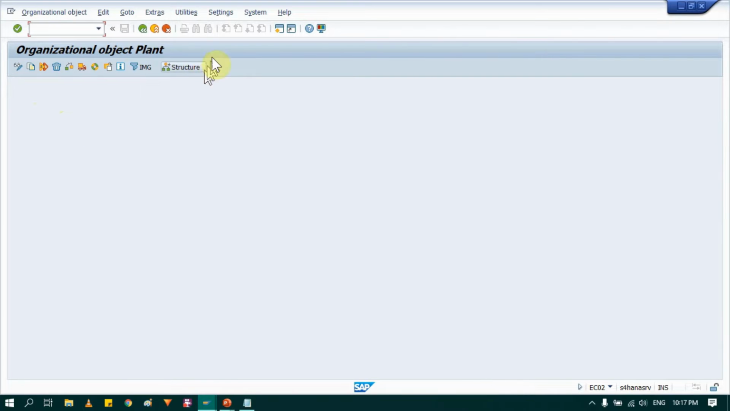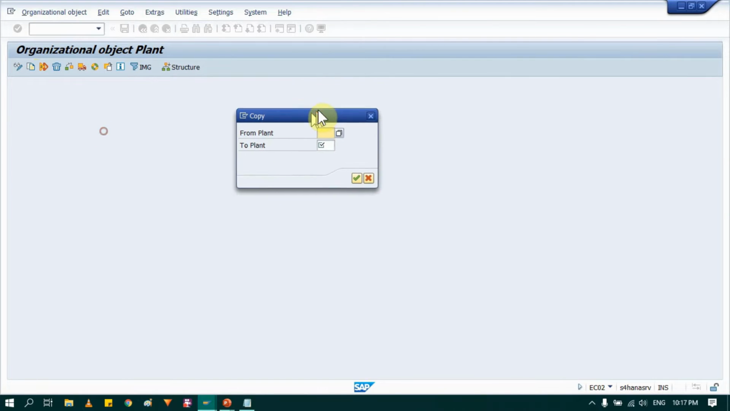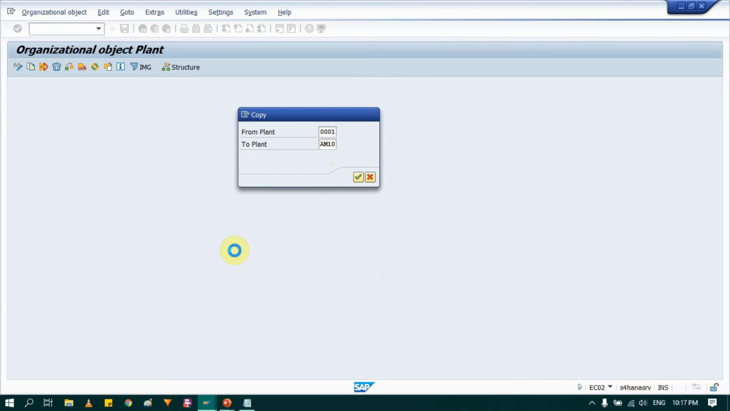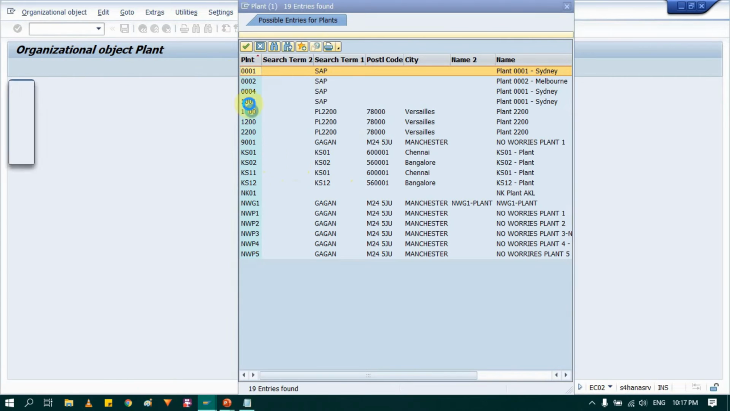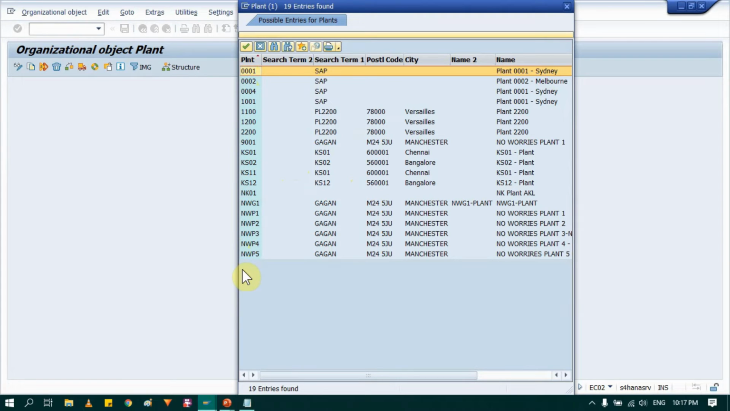Again you will find similar options here. Out of that you have to select the second option, that is copy, and again from which plant you want to copy. In my case I'm copying from 0001 to 00. I want to create AM10, but first I will see if AM10 exists there. If it's not, then only I will select AM10. So AM10 does not exist there, so I will use that.